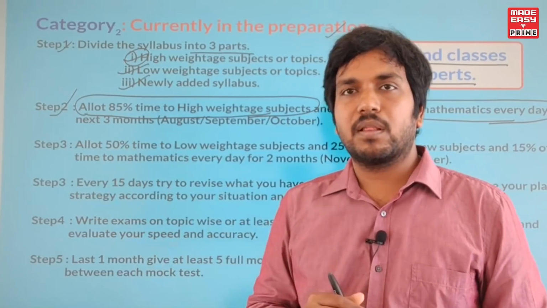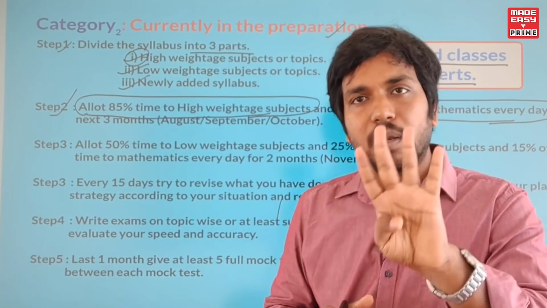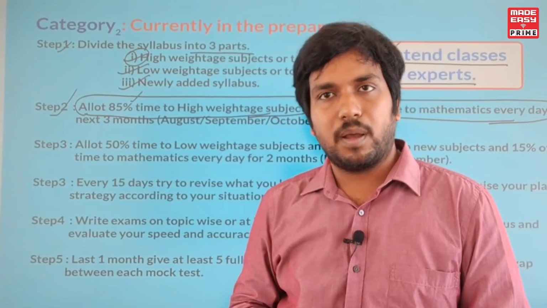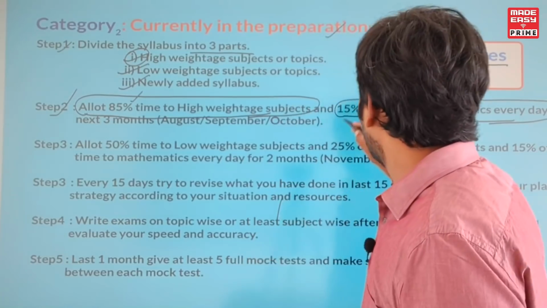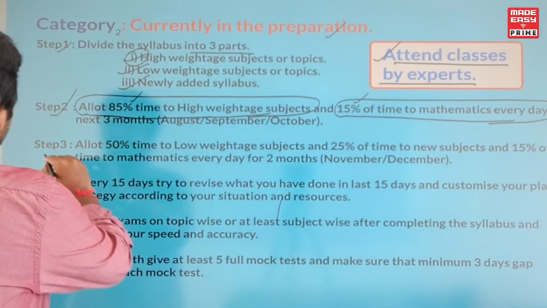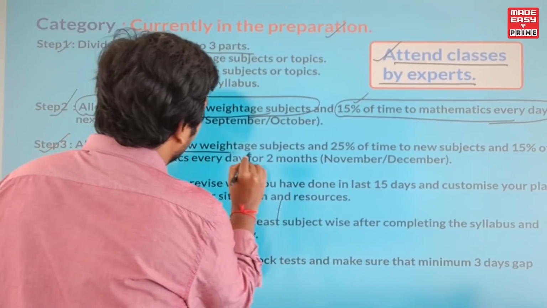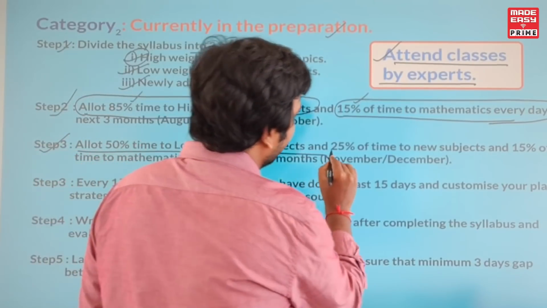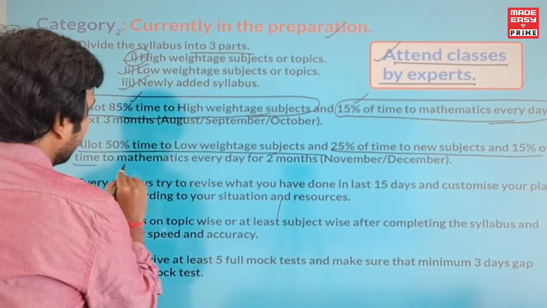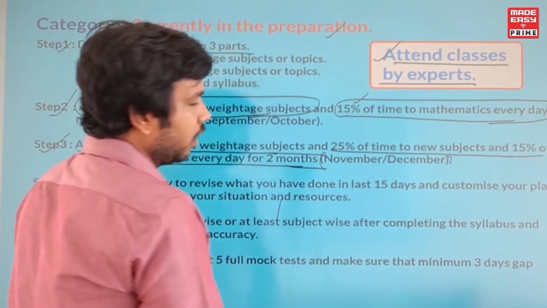and the free time. Suppose, let us say, in 10 hours you are attending class for 6 hours, then in the remaining 4 hours, give 85% of the time to the high weightage subjects, and 15% of the time to the subject mathematics. Now the next step is to allot 50% of the time to the low weightage subjects and 25% of the time to the new weighted subject and 15% of the time to mathematics every day for 2 months, starting from November and up to December.